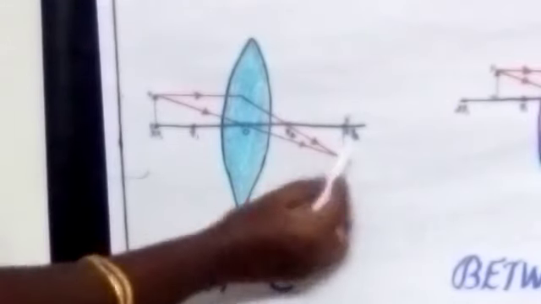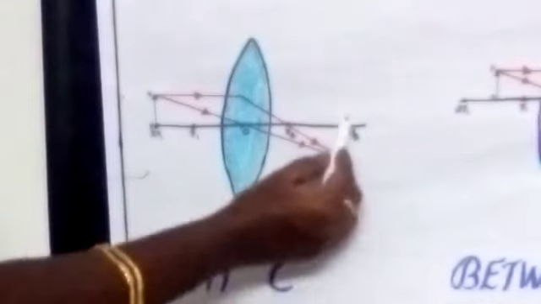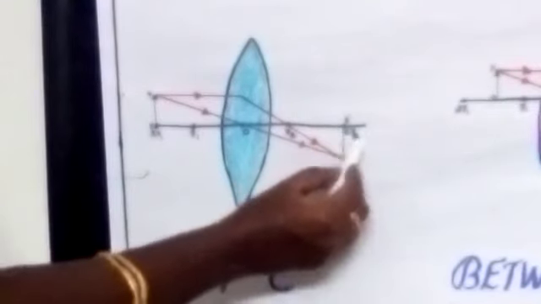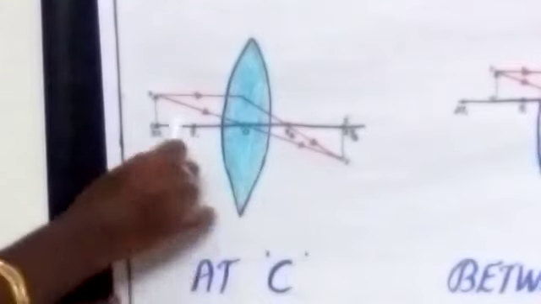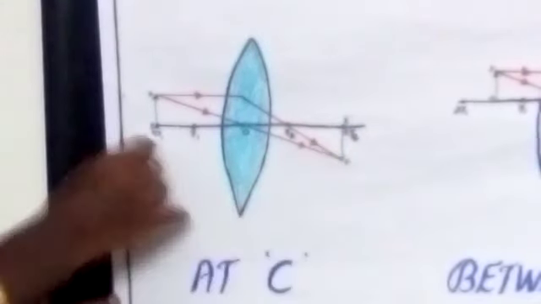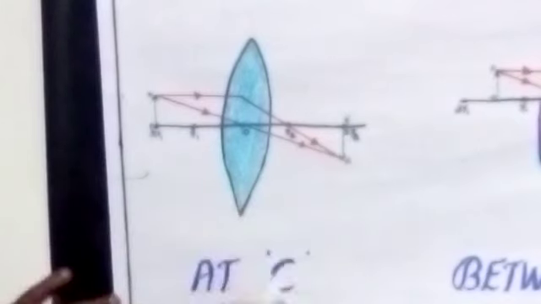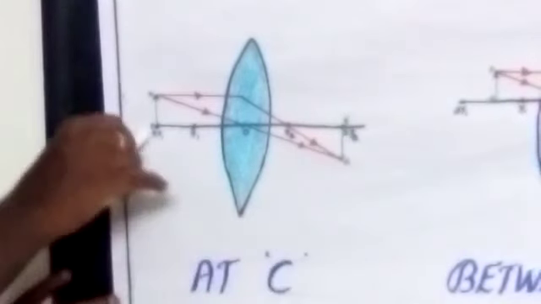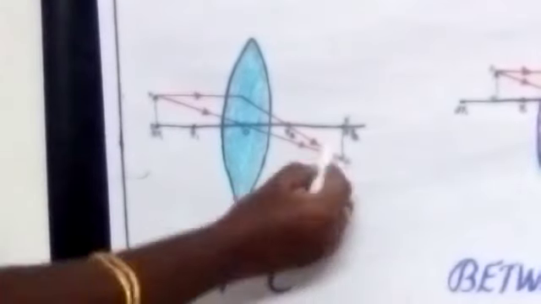So here the image is forming. At which point is the image forming? At 2F2. So the object is placed at 2F1, which means the image is formed at 2F2. The 2F1 and 2F2 are the center of curvature. So the object is placed at the center of curvature, and the image is also forming at the center of curvature.